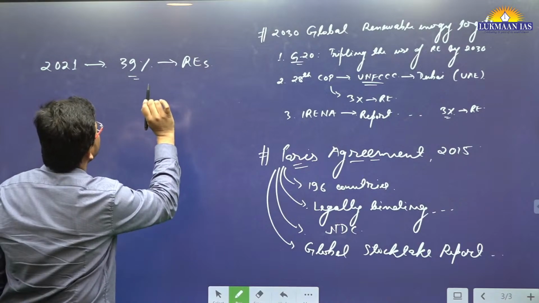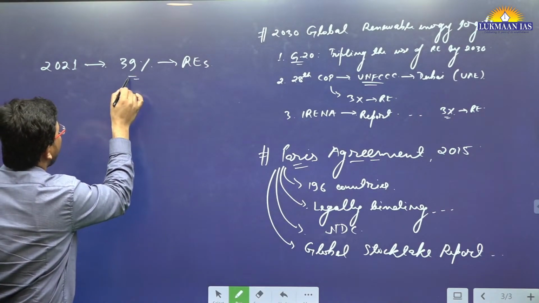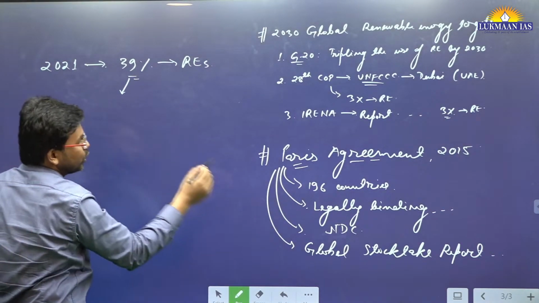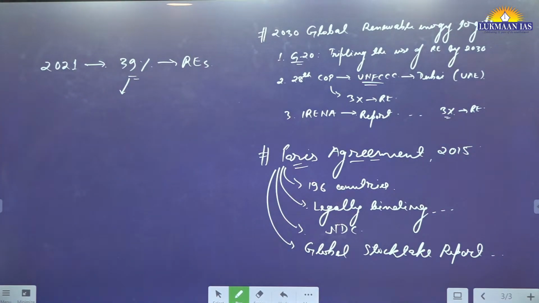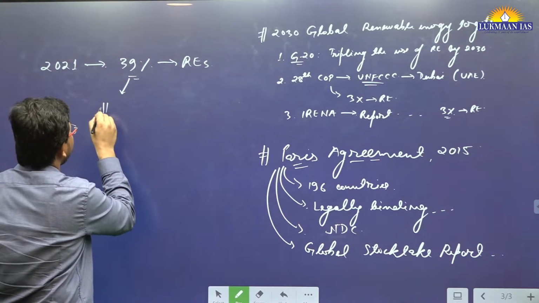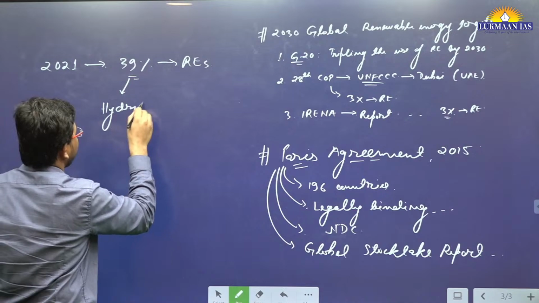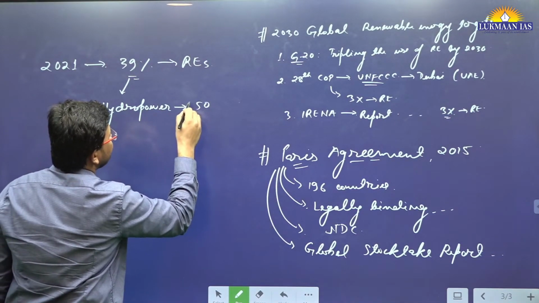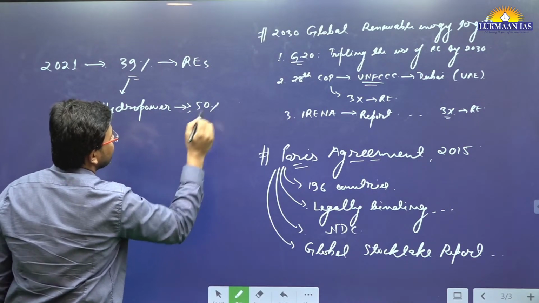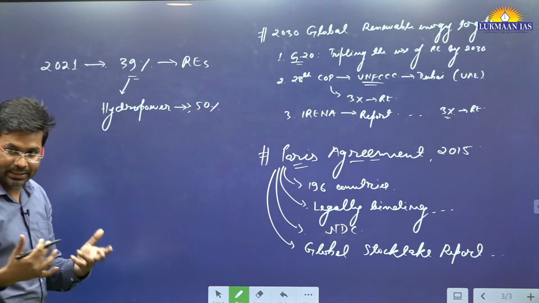And out of these, they have mentioned a source of energy like hydropower, or hydroelectricity. This accounted for more than 50% of the total renewable energy capacity.